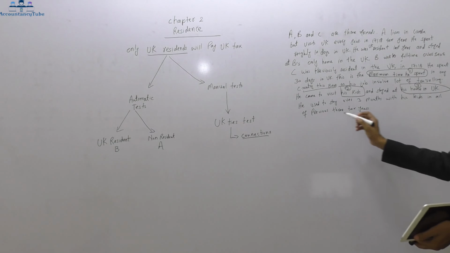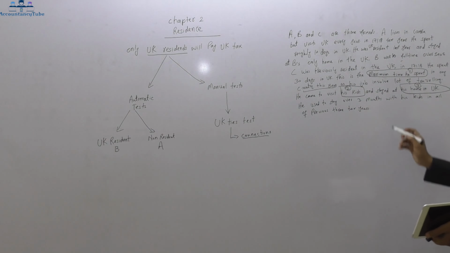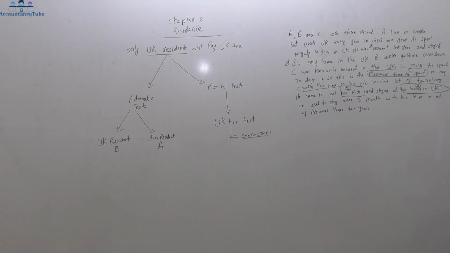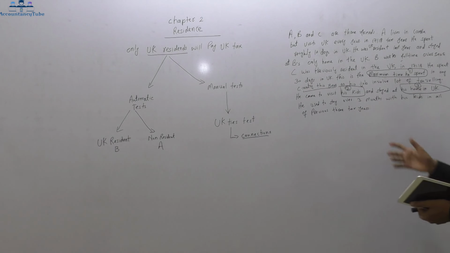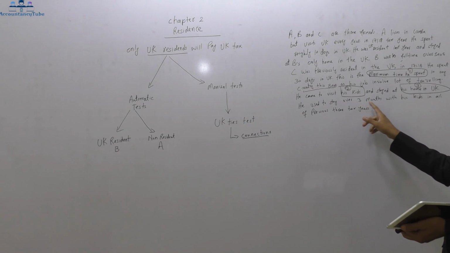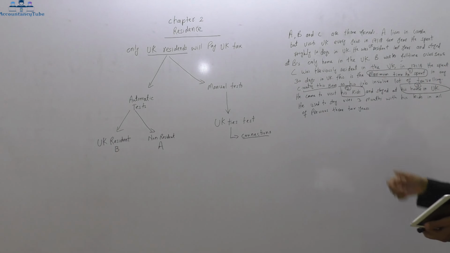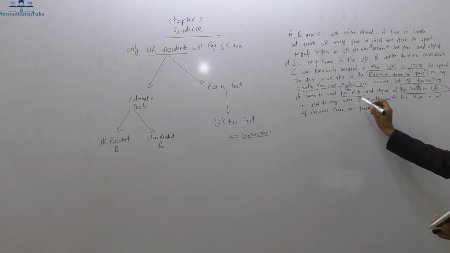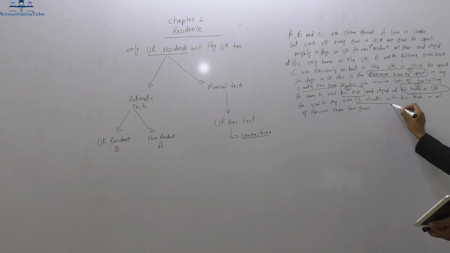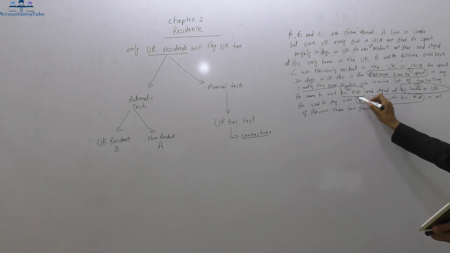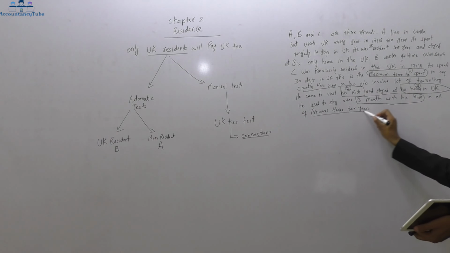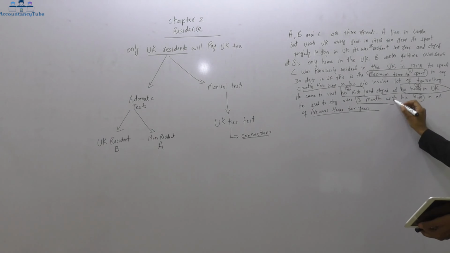So reading on, he used to stay over 3 months with his kids in all of the previous 3 tax years. Now when you spend more than 90 days in the previous 3 tax years, that is another tie as well. So that is basically the 4th tie.